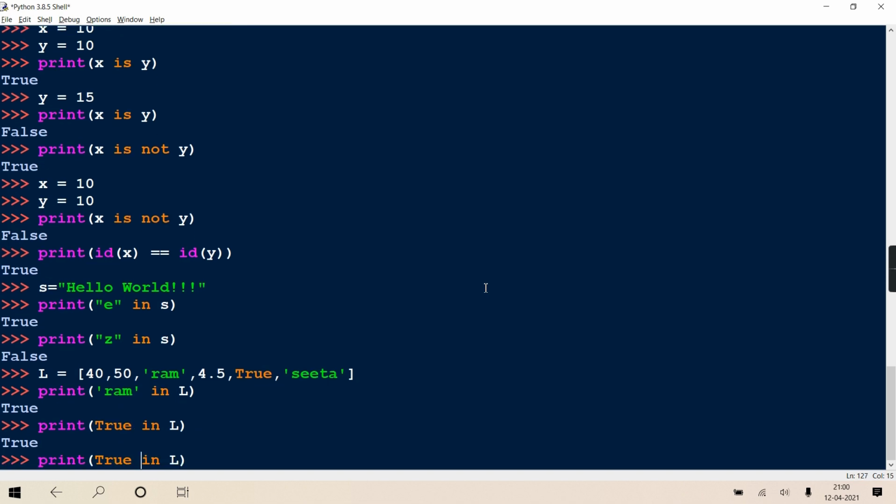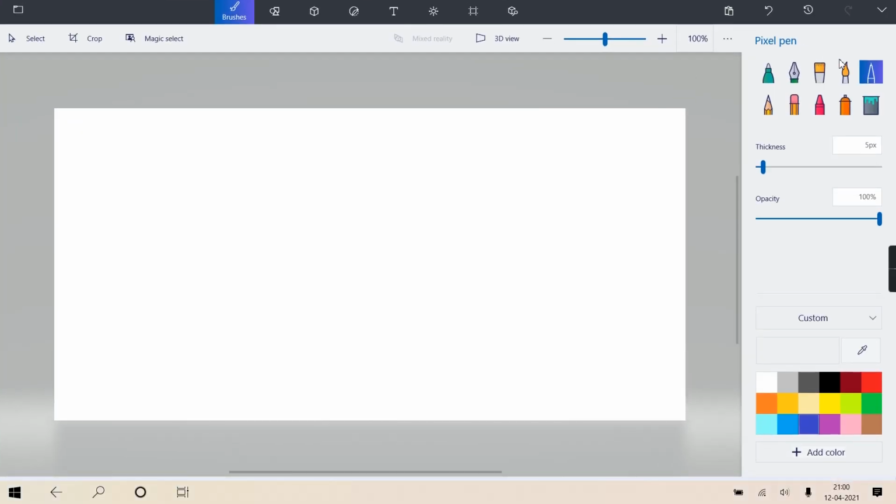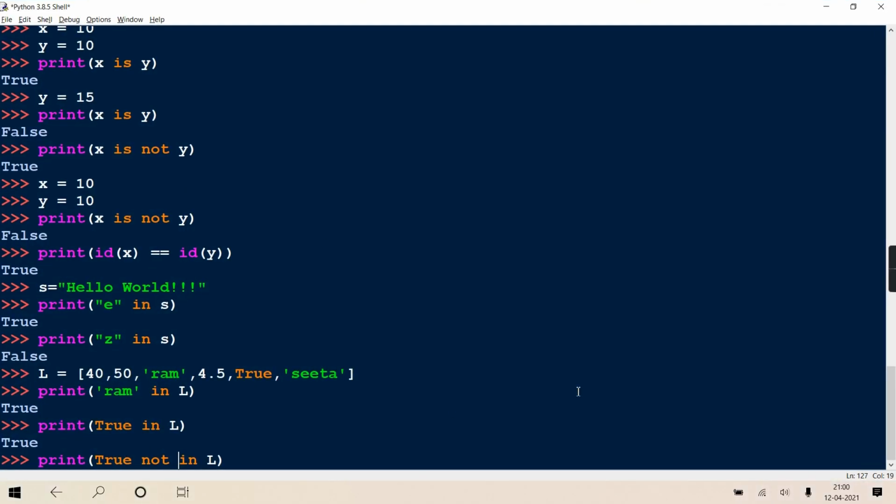Similarly, there is also not in. As I said, I am from a mathematics background, so I try to come to that explanation. In set theory, we write X belongs to A, where A is your set, that is a collection, and X is an element. If X doesn't belong to A, we put the negated sign. In the same way, in programming we use not in.